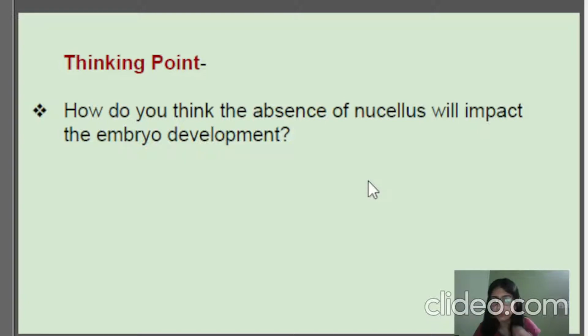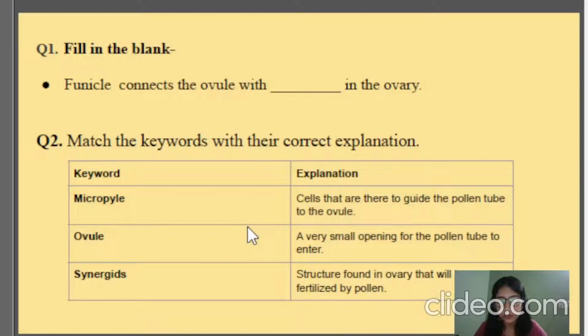That nutrition will be absent, so it will directly impact the growth of the embryo, which is going to develop into the new seedling, or the new plant of the next generation. So that will be hampered if the nucellus is not there. We can say the proper growth of the embryo sac, or the zygote in turn, will not be there if the nucellus is not present in the ovule.